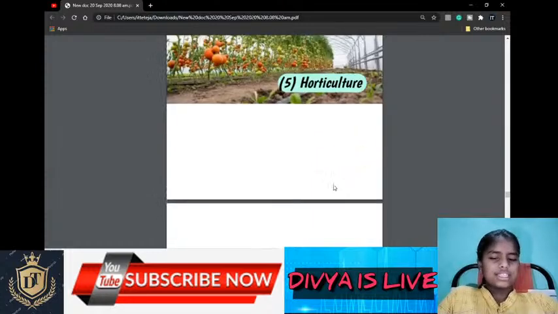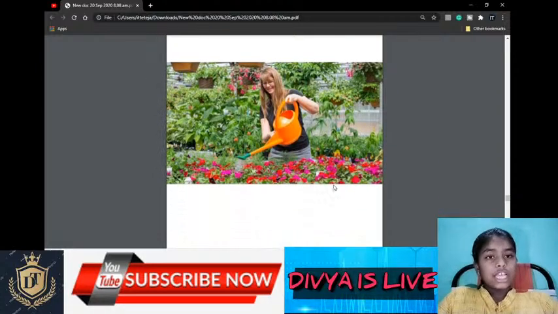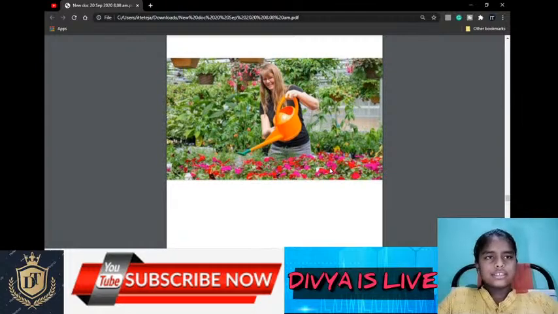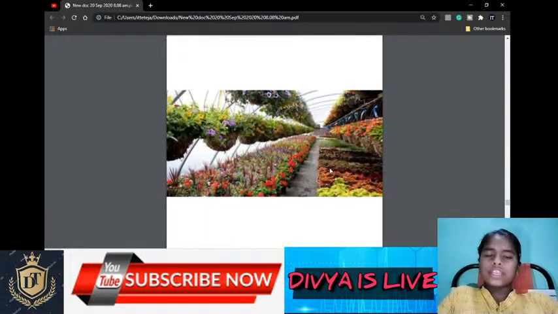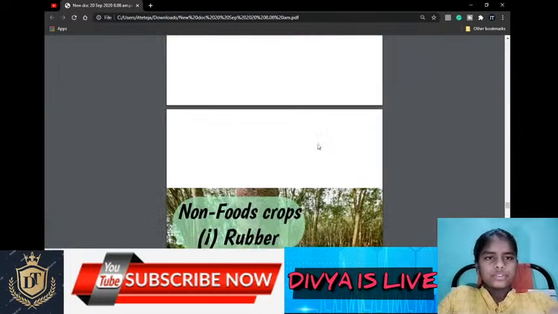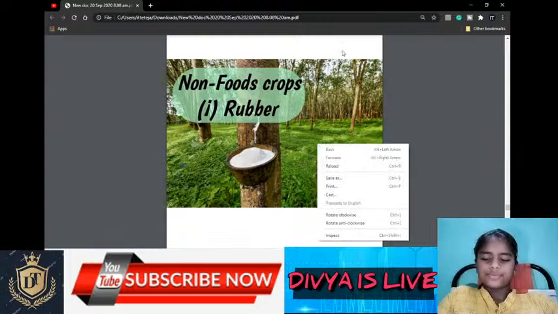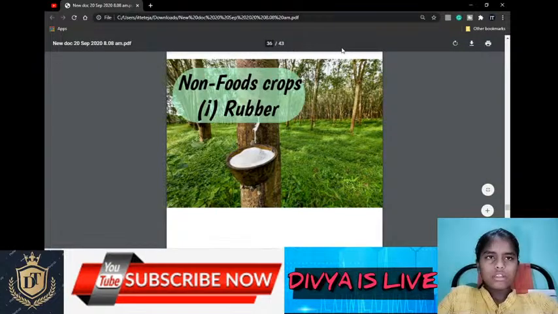Yes, we discussed that. So horticulture means growing different types of fruits, flowers, and vegetables. You can see here are flowers. This is horticulture. Some of the vegetables grown in India are pea, cauliflower, onion, cabbage, tomato, brinjal, and potato. You can see in this picture, these are the horticulture crops. Till the horticulture crops, it's clear, right?